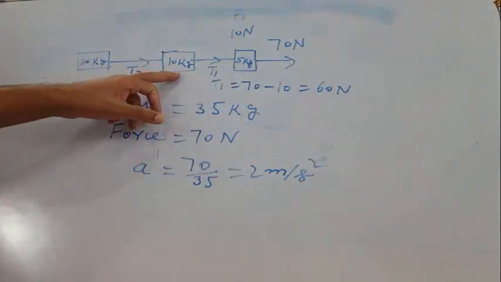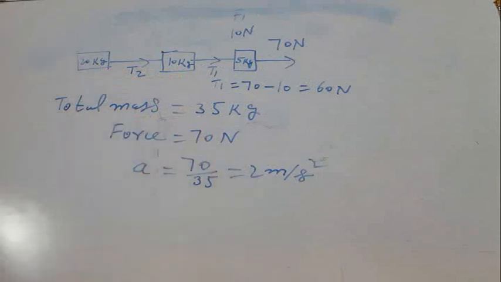Now this 10 kg mass is also moving with 2 meter per second square acceleration because all are connected, so acceleration will be the same for all.